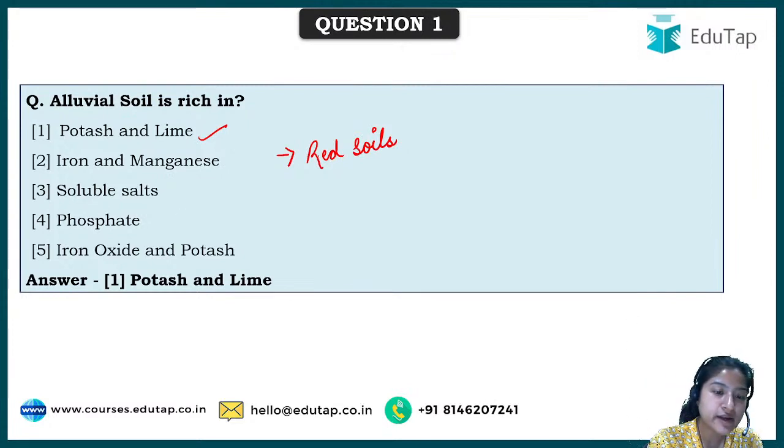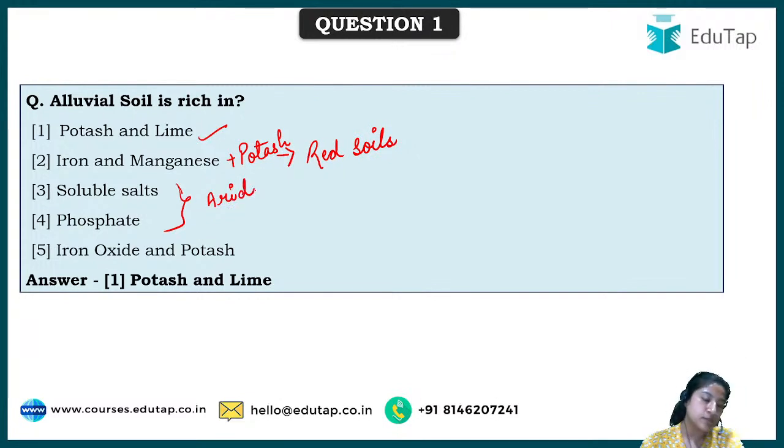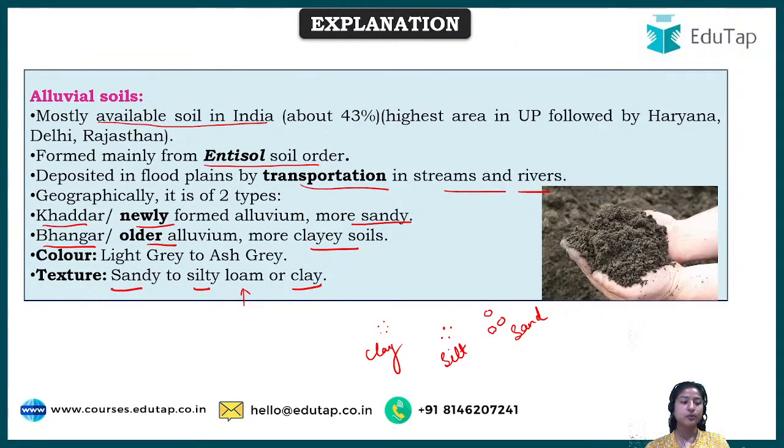Okay, and red soils, it is not only rich in iron and manganese, but it is also rich in potash. Okay, then both these soluble salts and potash, they are rich in arid soils. Okay, and iron oxide and potash, they are rich in laterite soil. So see, in this way you also get to know that yes, there are different soils apart from alluvial, that is red soil, arid, laterite. We'll cover more soils in further questions, and also you get to know which minerals they are rich in, right? So this was your first question. I hope it is clear to you all.